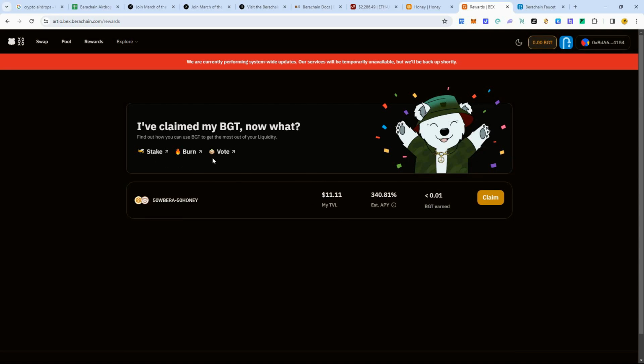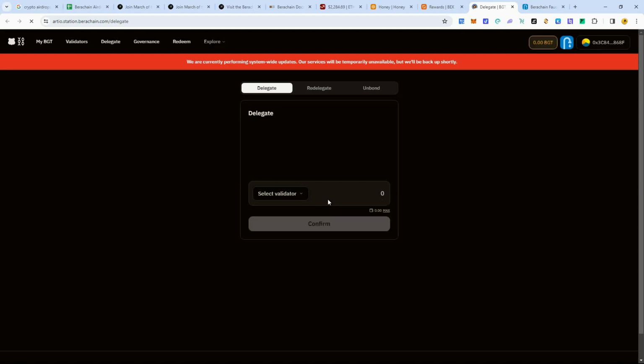Now there are 3 different things you can do with that. You can stake it, you can burn it, and you can use it to vote. So the first thing is you would stake it with a validator. Basically, you delegate it. So you would find a validator. These are the people running nodes.